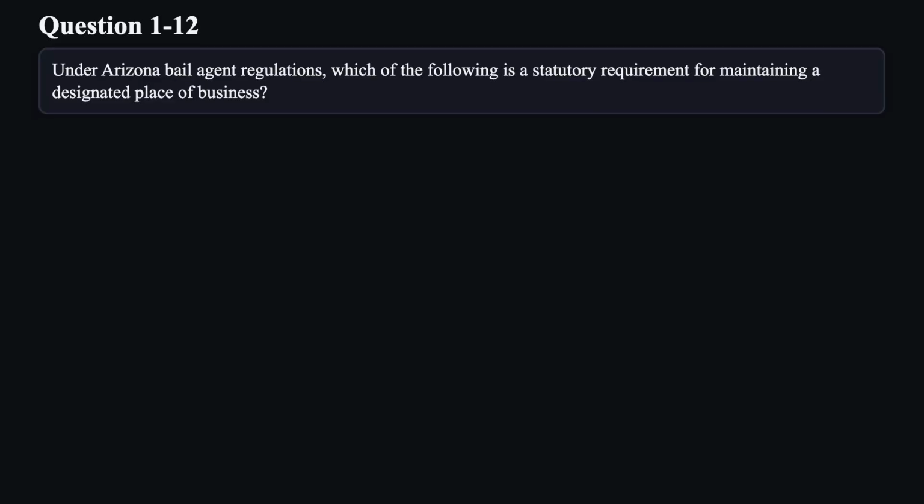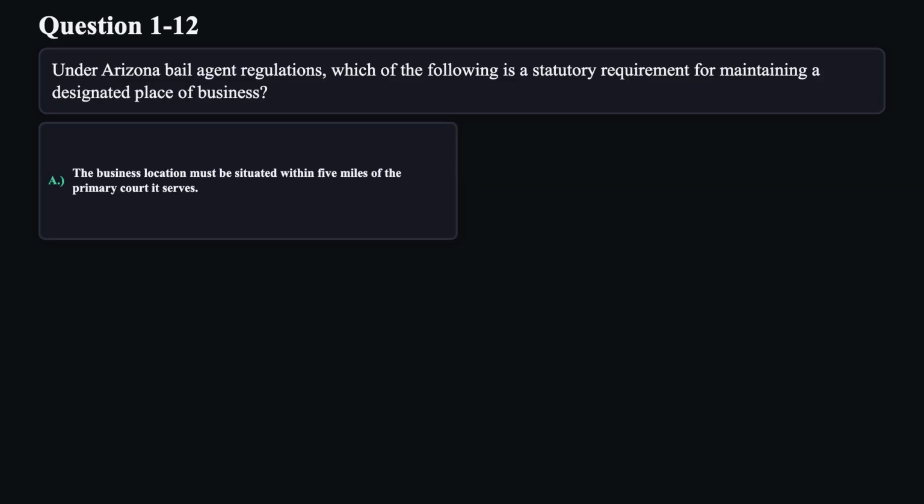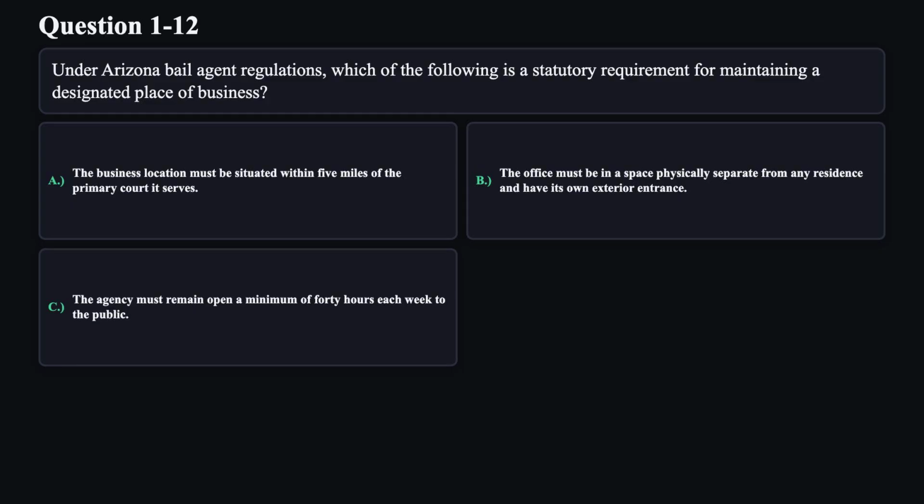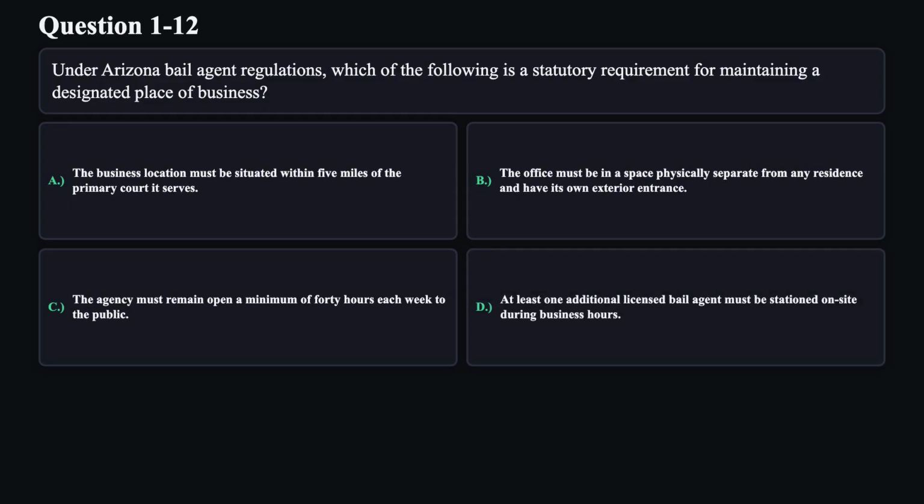Question 12. Under Arizona bail agent regulations, which of the following is a statutory requirement for maintaining a designated place of business? A. The business location must be situated within 5 miles of the primary court it serves. B. The office must be in a space physically separate from any residence and have its own exterior entrance. C. The agency must remain open a minimum of 40 hours each week to the public. D. At least one additional licensed bail agent must be stationed on site during business hours.